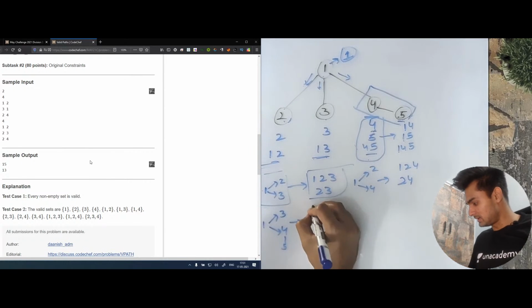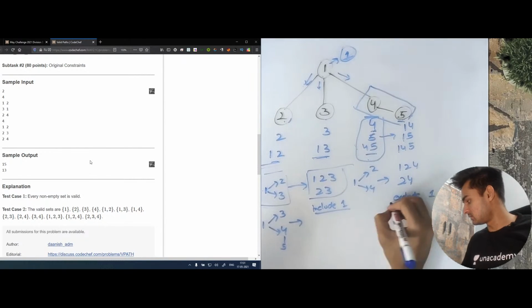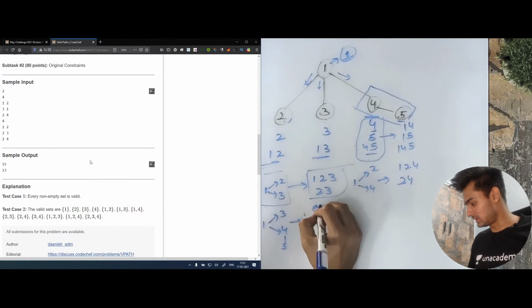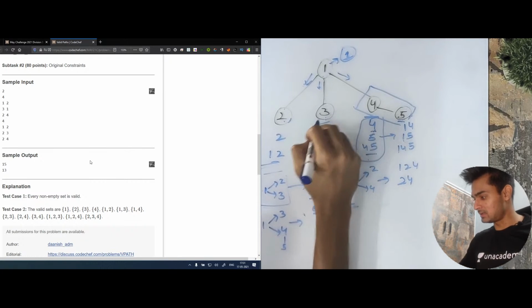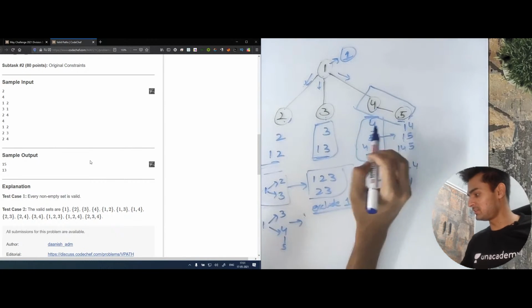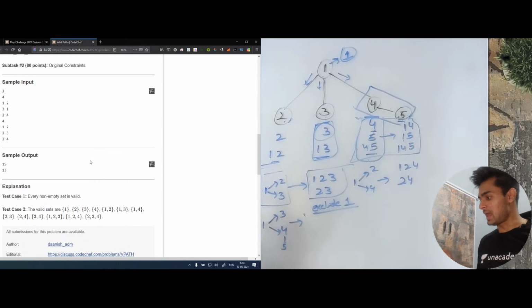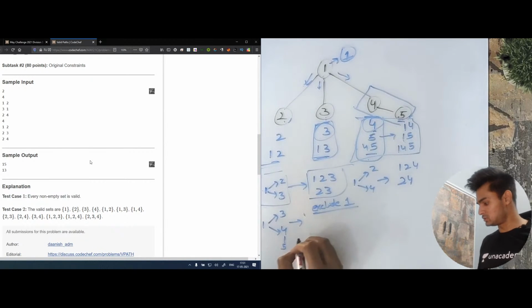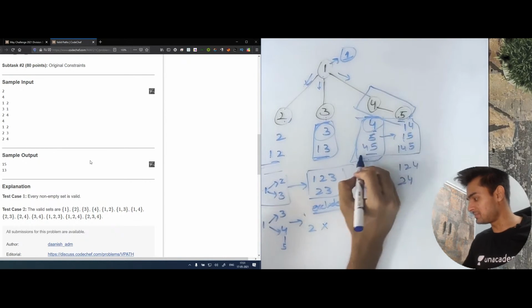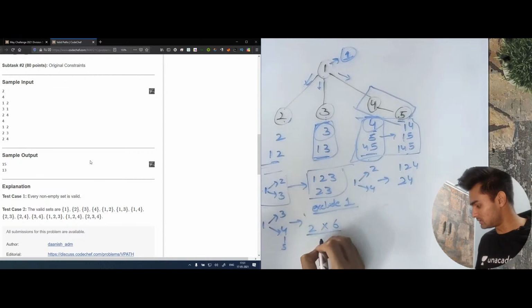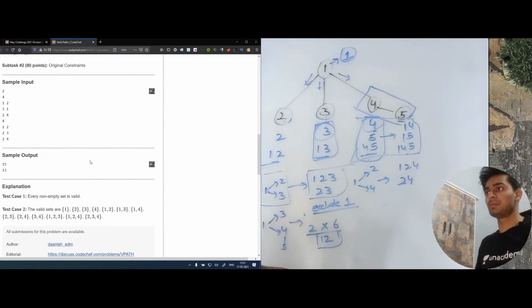there are two options. Let's include one or let's exclude one. Okay, let's talk about excluding one first. When we exclude one, we know that 3 says that I am a set of 2 paths, and 4, 5 says that we have a set of 6 paths. So you can bring any one subset of yours and I will give you any one subset of mine. So basically it says that 3 says that I have two paths, and this says that I have 6 set of paths. So basically 2 into 6, which will say 12. They both say that in total we can make 12 different simple paths, set of simple paths.